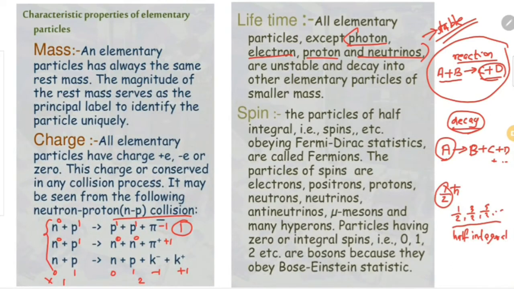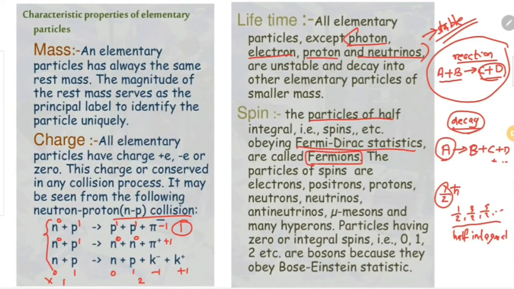If the particles have half integral spins, then such particles obey a particular statistics, and this is known as Fermi-Dirac statistics. Fermi and Dirac are famous physicists who postulated this statistics. In statistical mechanics, we will come to Fermi-Dirac statistics in detail. The particles obeying Fermi-Dirac statistics are called fermions. Okay, so these are important points.